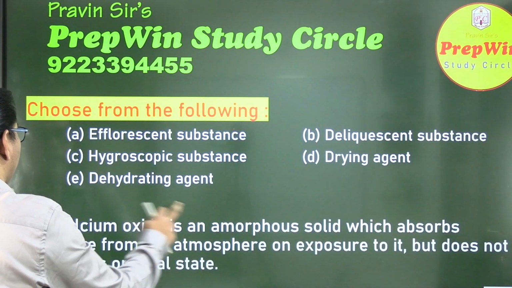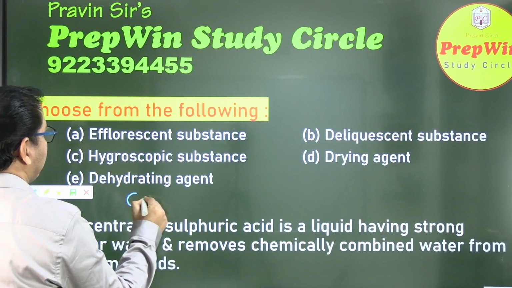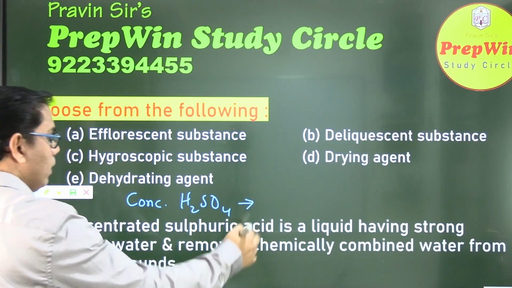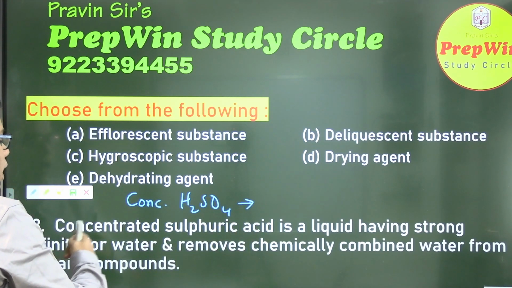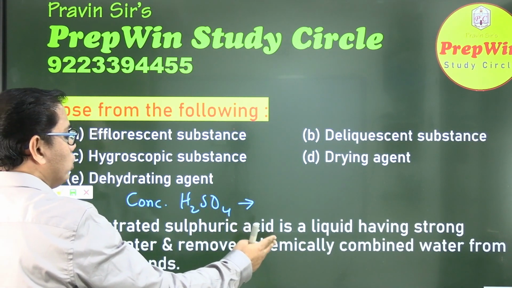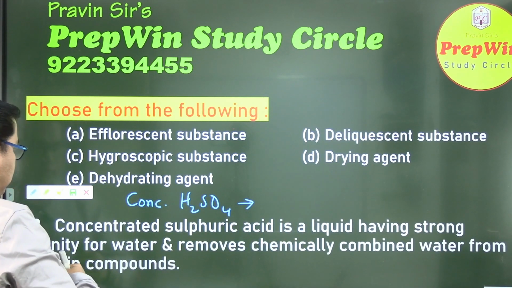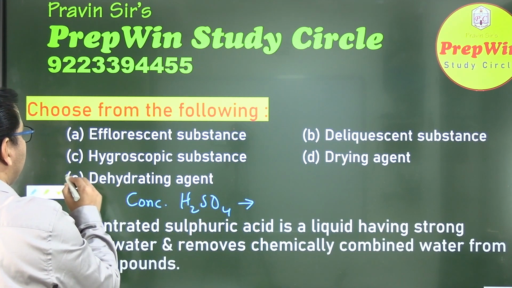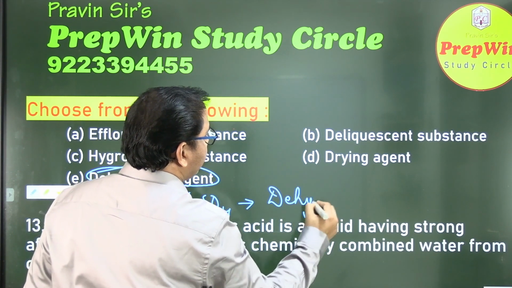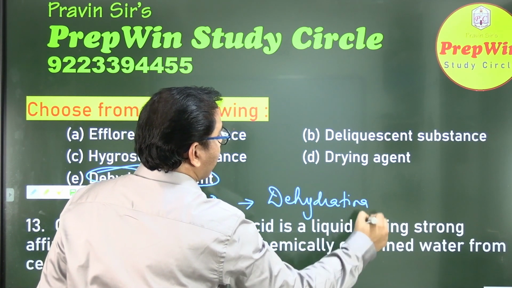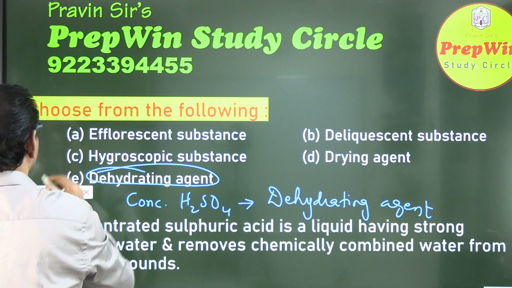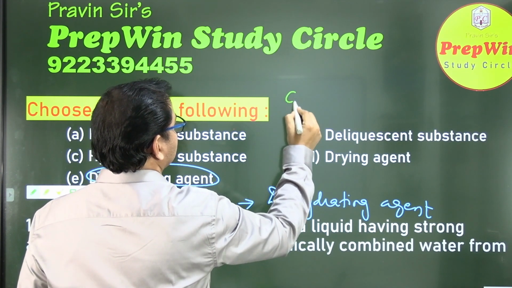Now next question, question number 13. Okay, concentrated sulfuric acid H2SO4 is a liquid having a strong affinity for water, strong liking for the water, and removes chemically combined water from a certain compound. Chemically combined water, so dehydrating agent. Dehydrating agent. Correct? Which example I have given you when we did this lesson? Of glucose.